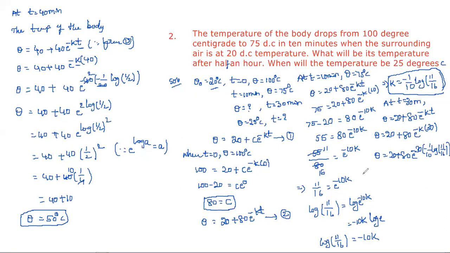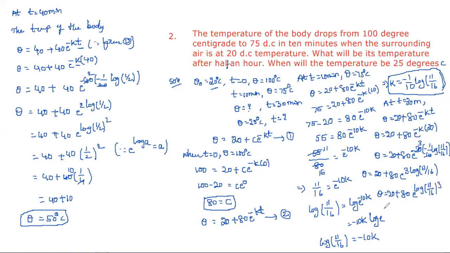Then theta is equal to 20 plus 80 into e power, here 10 threes are 30, and minus into minus is plus. So simply we got 3 into log 11 by 16. Then theta is equal to 20 plus 80 into e power m log a, which we can write as log 11 by 16 whole cube.